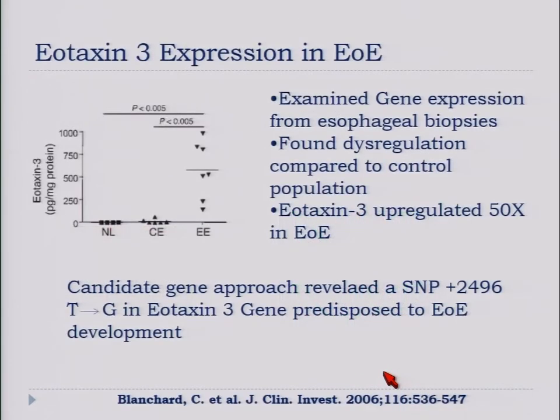In an earlier study from the Rothenberg group, they looked first at the RNA level using microarray in the epithelial cells from patients with EOE, and they found an increased level of eotaxin 3, about 50 times higher than in control patients. Then when they looked at the gene of eotaxin 3, they found a single nucleotide polymorphism that was more frequent in a subgroup of patients with EOE compared to normal patients.